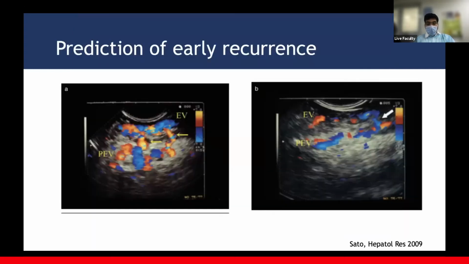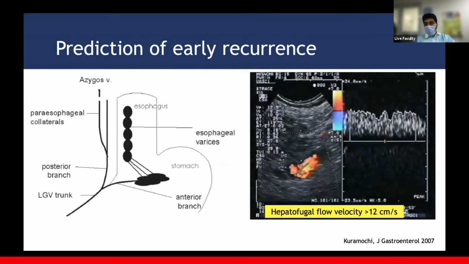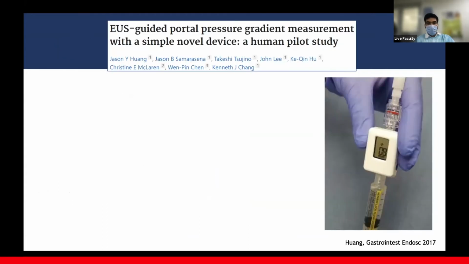Now, EUS can also be used to predict early recurrence of bleeding. This is old data showing inflowing perforators, which can predict bleeding. The presence of left gastric vein, hepatofugal flow more than a certain velocity, say 12 centimeters per second, that again predicts high rates of rebleeding.